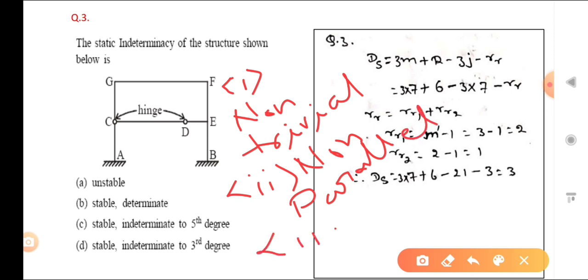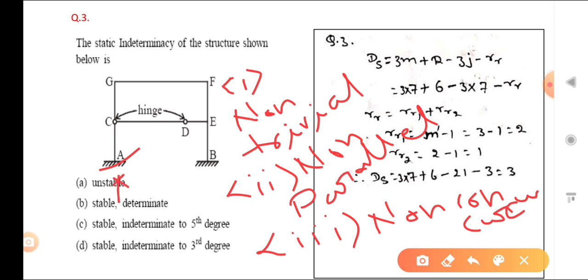Okay. And then the third one is non-concurrent. Okay. So the reactions are non-trivial, and they are not parallel, and not concurrent. So that is a stable structure. So your option is D, stable and indeterminate to 3rd degree. Okay. So that is for a 2D structure. If 3D structures are there, then non-parallel becomes non-coplanar. But since it is 2D, three requirements should be there: non-trivial, non-parallel and non-concurrent.